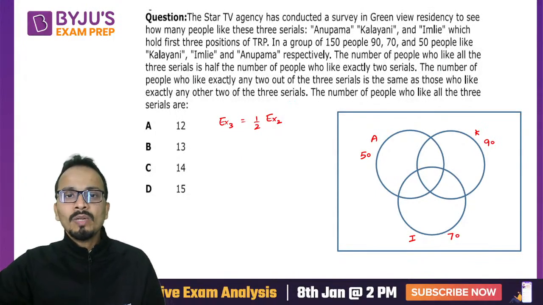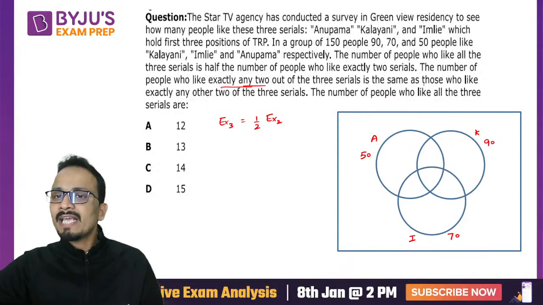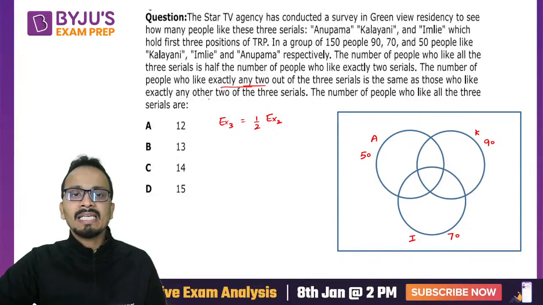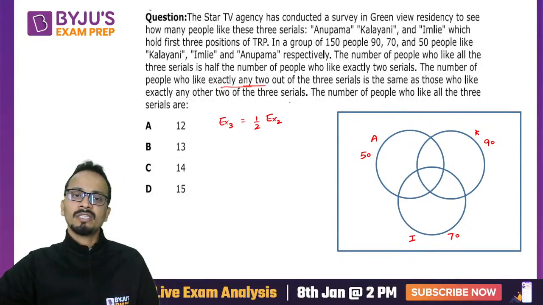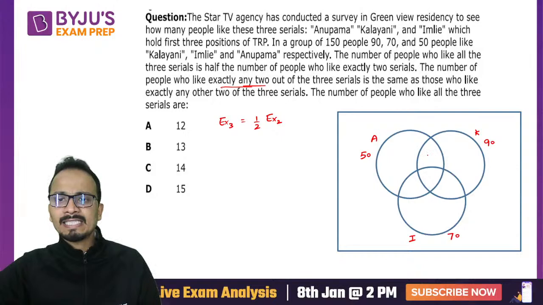The number of people who like exactly any 2 out of the 3 is the same as those who like exactly any other 2 of the 3 cereals. So the 3 regions that we have for exactly 2, their values are absolutely equal. So I am putting x, x, x.